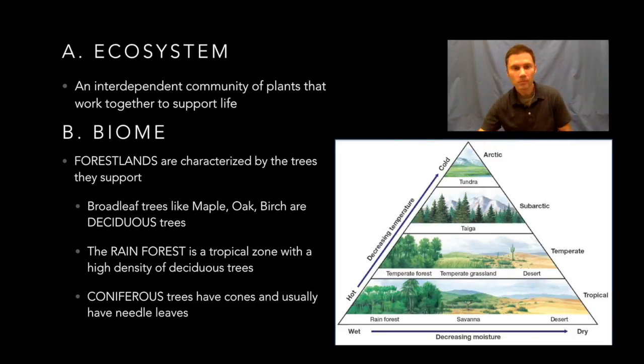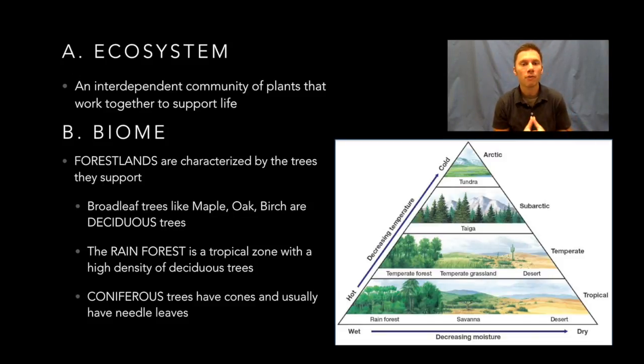Now, an ecosystem is an interdependent community of plants that work together to support life. So it's important that we understand how all these work together and that we appreciate all of these plants that help us to be able to live. Now, a biome is the ecosystem of a region. And as we look at different biomes, there are three that we're going to talk about in this particular unit.